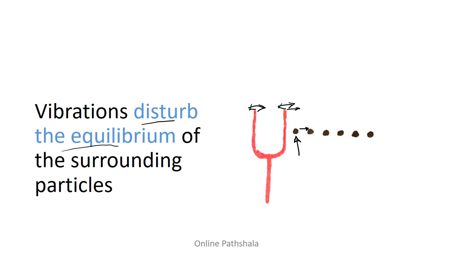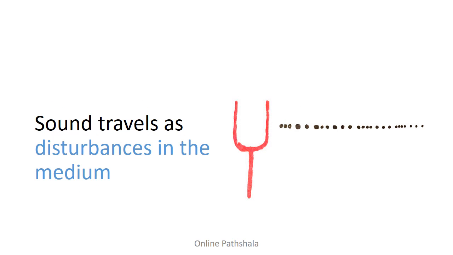This particle then, because it moves towards this side, also exerts a force on the adjacent particle. Now, after displacing this particle, the first one returns back to its position. And this continues all the way till the end. Right? So essentially what we are looking at is the disturbance of the particles in the medium because of the vibration of the tuning fork. So this tells us that sound travels as disturbances in the medium.